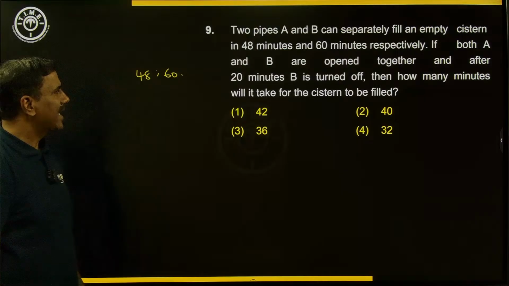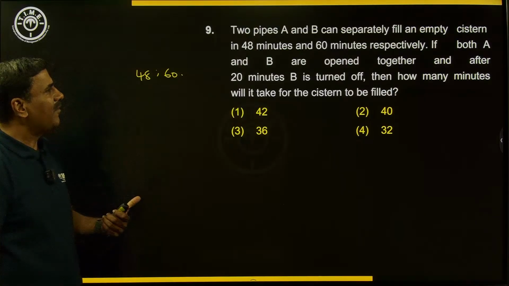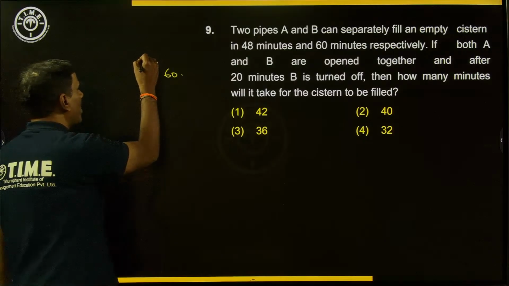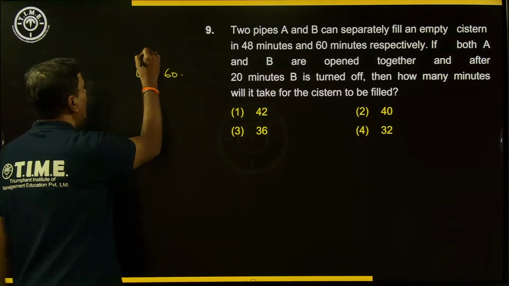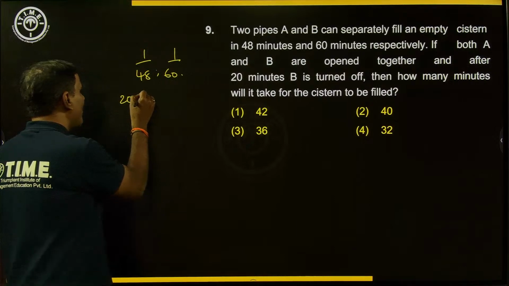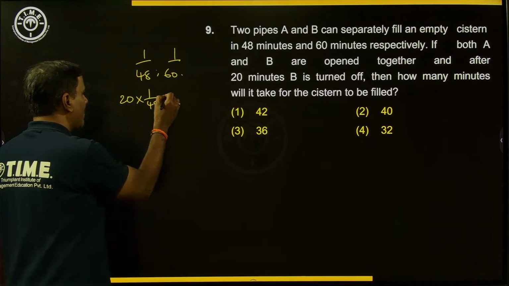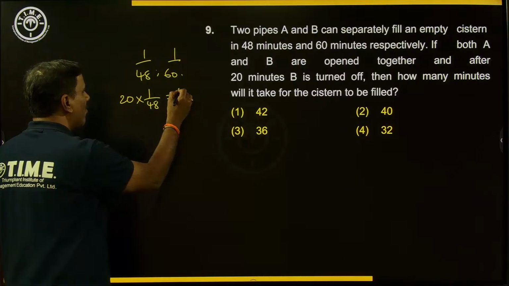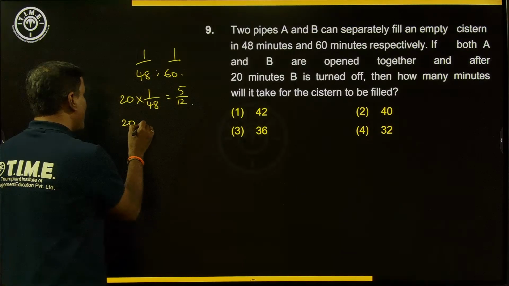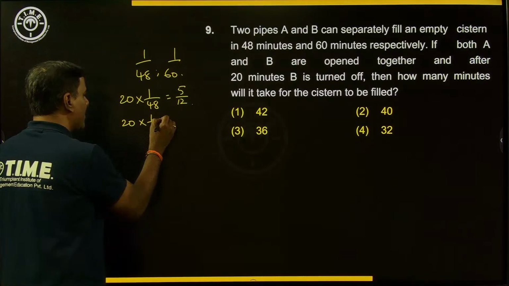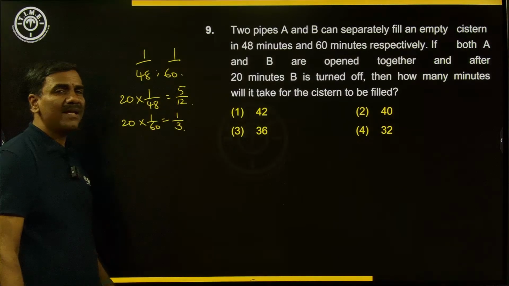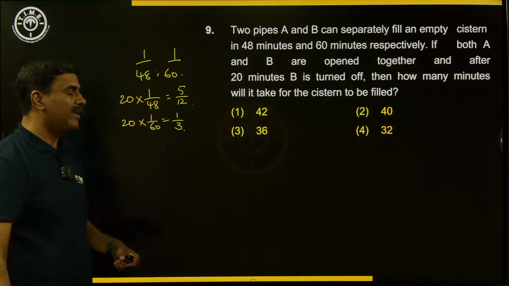So what we understand is, for the first 20 minutes both are working. If A works for 1 minute, it will fill 1 by 48th part. B in 1 minute fills 1 by 60th part. In 20 minutes, A will fill 20 by 48, which is nothing but 5 by 12, right or not? In the same way for B, it will be 20 into 1 by 60, which is 1 by 3, right? So 1/3 is filled by B and 5 by 12 is filled by A.